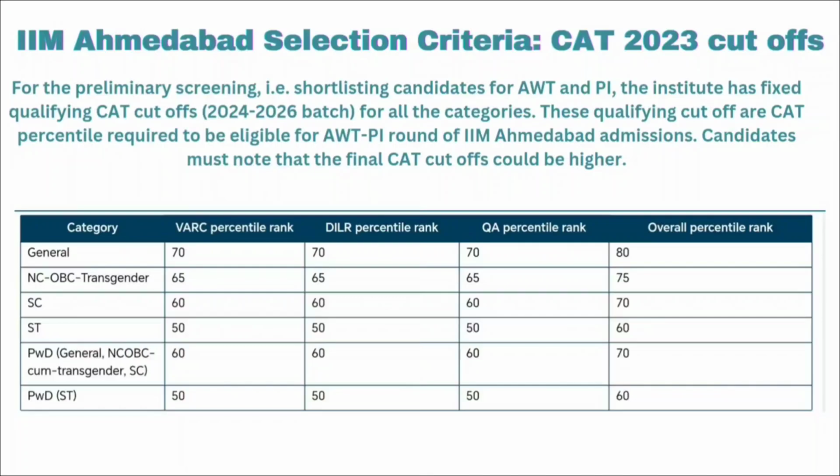For PWD General NC OBC, it should be 60 percentile for the VRC, DILR and quantitative ability sections, and overall your CAT percentile should be 70 percentile. For PWD ST category, it should be 50 percentile in the VRC, DILR and quantitative ability sections, and overall you should have 60 percentile in your CAT entrance examination.